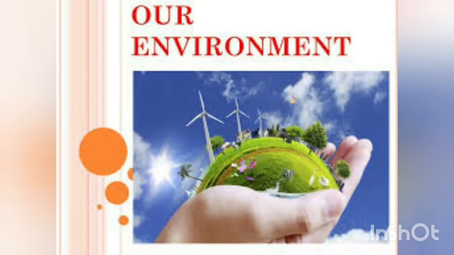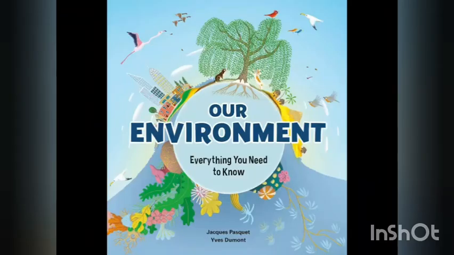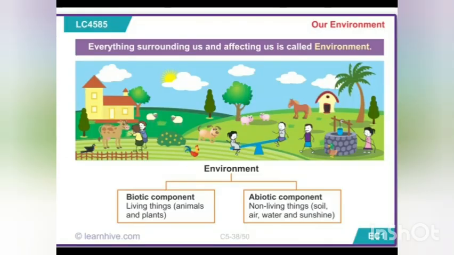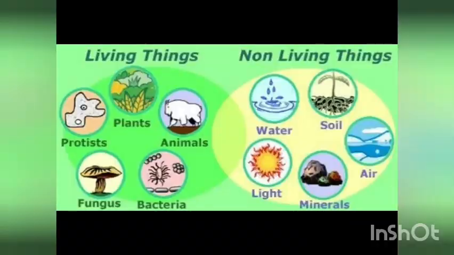What is environment? Everything surrounding us and affecting us is called environment. The surrounding of a living thing makes up its environment. Dear children, our surroundings include plants, animals, water, land, air, sun, sky, clouds, etc. All these affect our life and it is our environment. So all that surrounds us and affects the life of an organism is called its environment. Environment includes living things and non-living components.